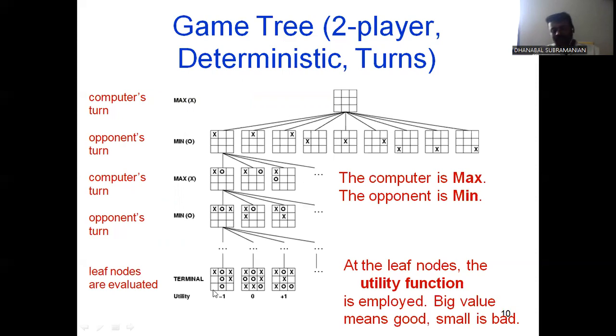Leaf nodes are evaluated. Finally, you reach the terminal state, the end node. Based on the end node, you can identify whether you won the game and are the winner. Otherwise, you lost the game.